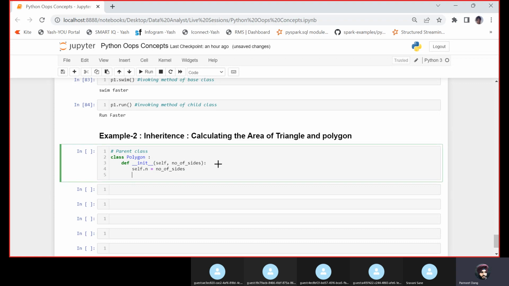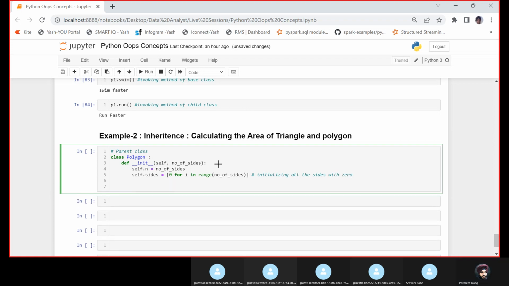Then I'm defining one more variable, self.sides. Here I'm initializing all the sides with 0, for i in range of number of sides. What this step is doing is initializing all the sides with 0. I have created these two attributes.